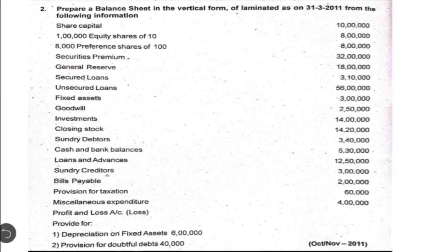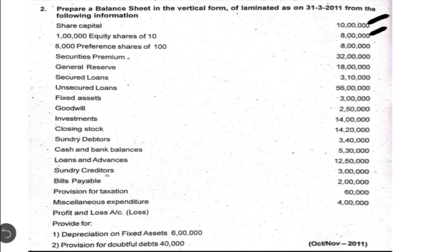Now let us go back to the question and identify which item has to be written in which note number. First information given is about the share capital. Under that they have two kinds of shares. The first one is equity shares and the second one is preference shares. Both types of share capital have to be written in note number 1, that is share capital. So both equity share capital and preference share capital will be written in note number 1 under share capital.